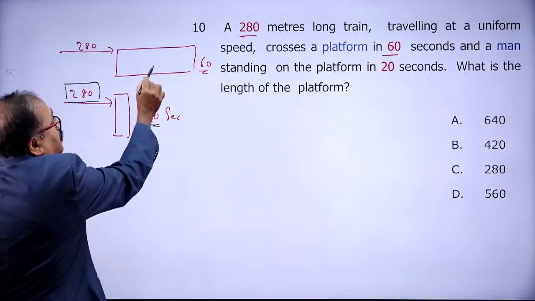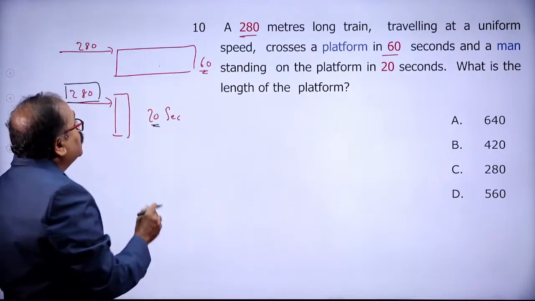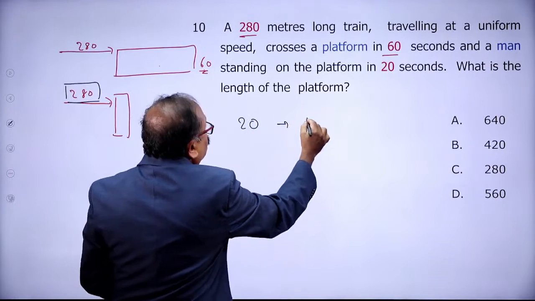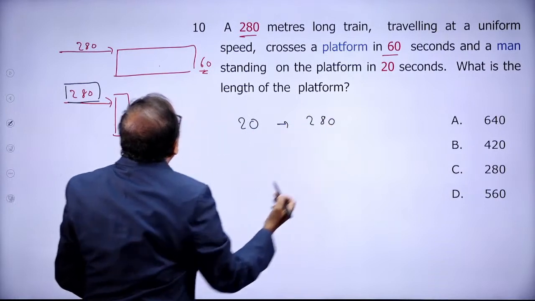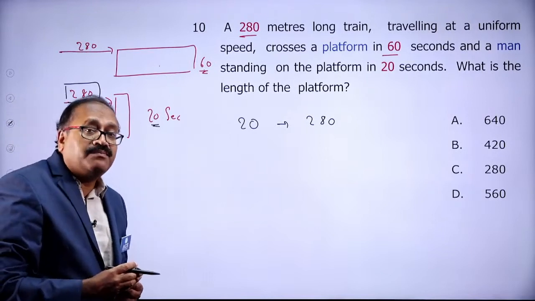Then what is the length of the platform? That is what is asked. What is the length of the platform? So, in 20 seconds, if it crossed 280 meters, to cross the platform, how much extra time does it take?